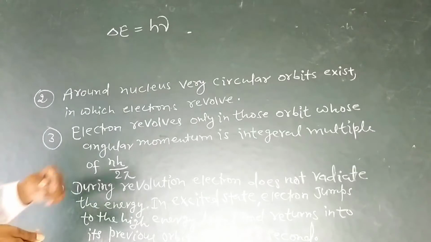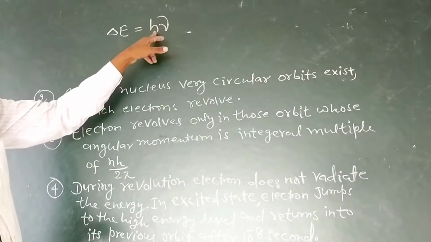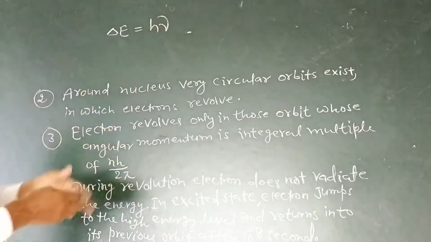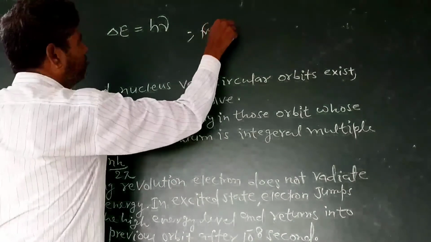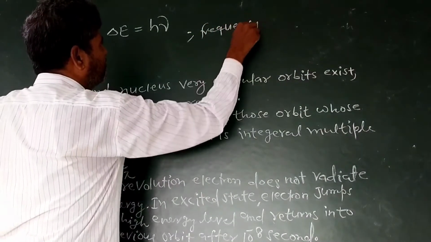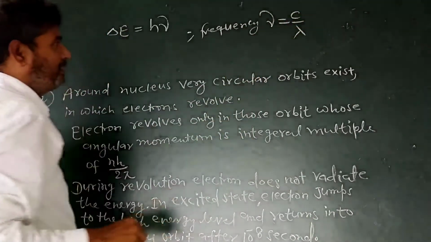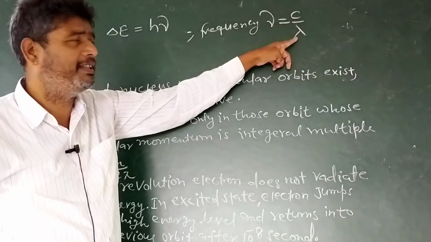The energy of a photon is represented by h nu, where h is the Planck constant and nu is frequency. Frequency nu is equal to c upon lambda, where c is the velocity of light and lambda is wavelength.